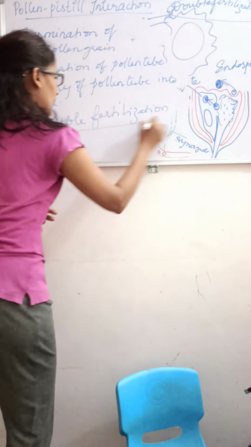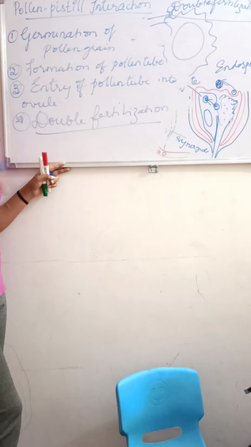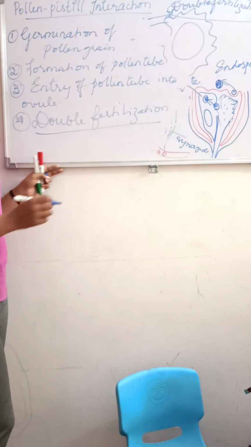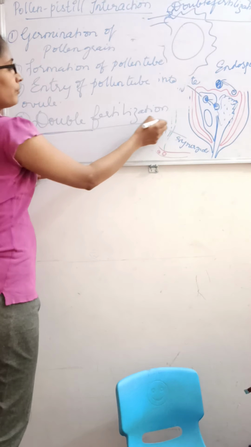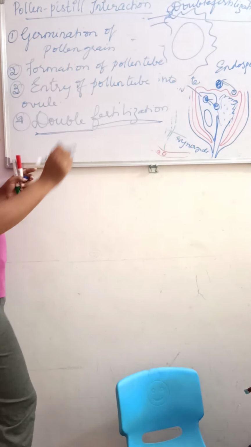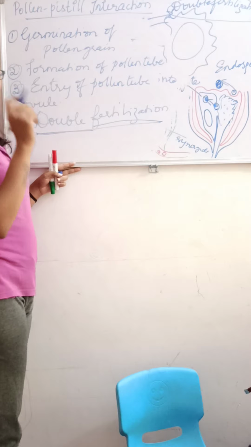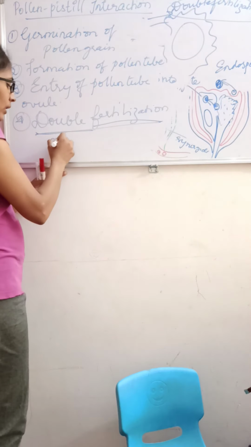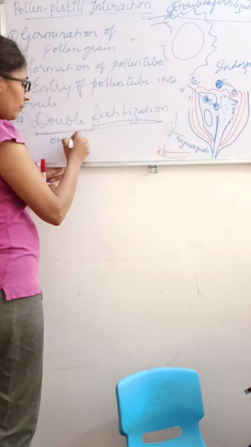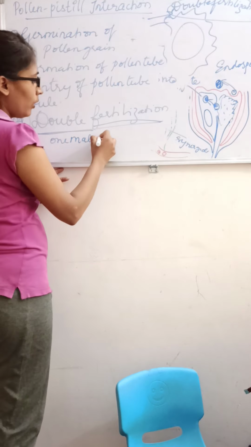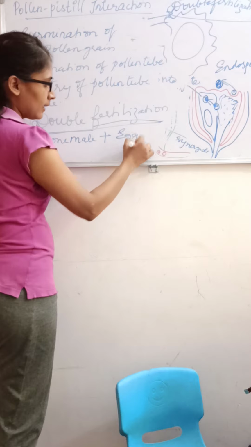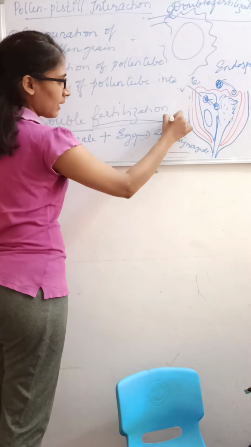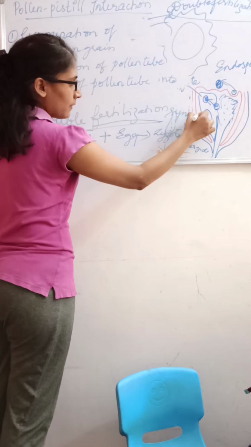And for this double fertilization, they may ask for 2 marks or 3 marks, how the double fertilization occurs, so it is very important. The pollen tube carries the 2 male gametes. One male gamete will fuse with the egg cell. They will form the zygote. That process is nothing but syngamy.